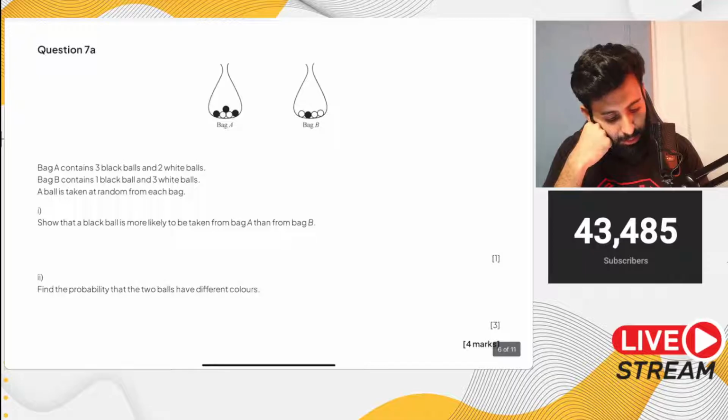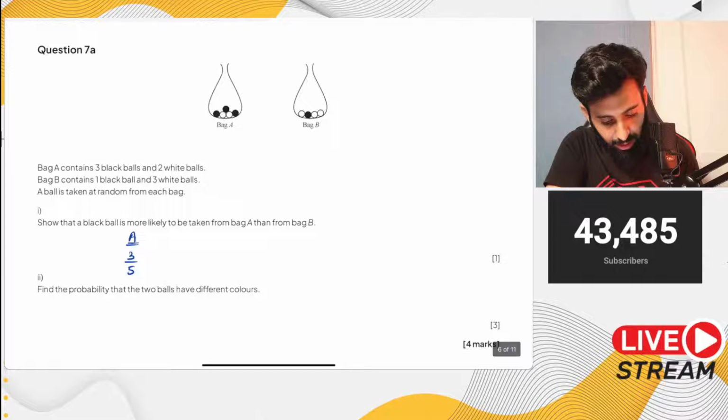Show that a black ball is more likely to be taken from bag A than from bag B. Okay, so let's look at bag A. What's the probability of getting a black ball from bag A? So that's 1, 2, 3, 4, 5. So that's 3 upon 5. Why? Because you have 3 black from a total of 5. In bag B, it's 1 upon 4. So clearly 3 upon 5 is greater than 1 upon 4.